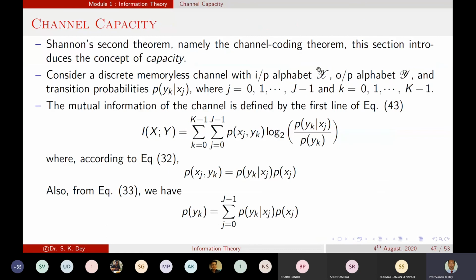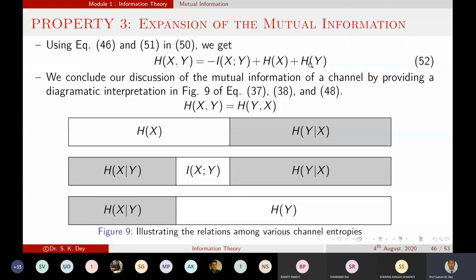Okay. So next class I will start the channel capacity. And this is normally nothing else than the representation of these different types of entropy and their relation. You can understand when you get that PPT.